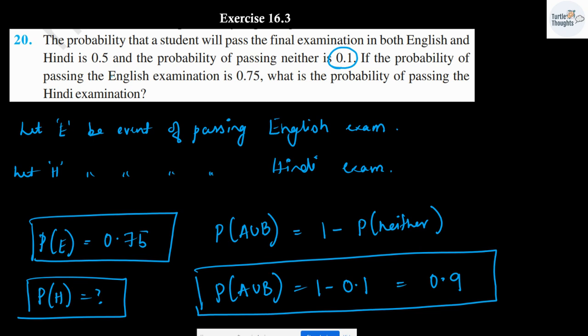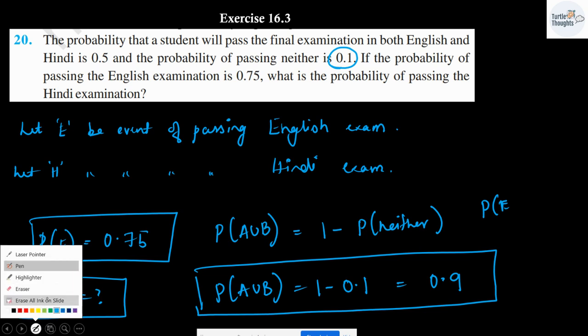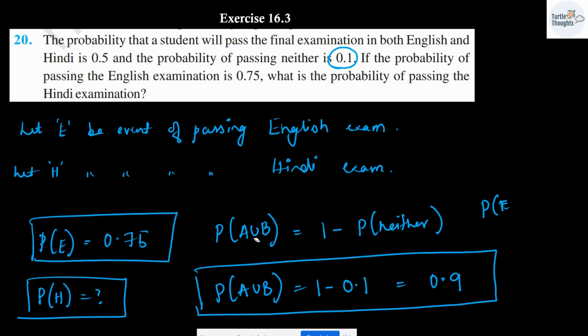We have the value of 0.5. 0.5 is English and Hindi, which is the intersection of E and H. I have taken E and H, right? So let me write as E and H. Probability of intersection of E and H is given, which is 0.5.